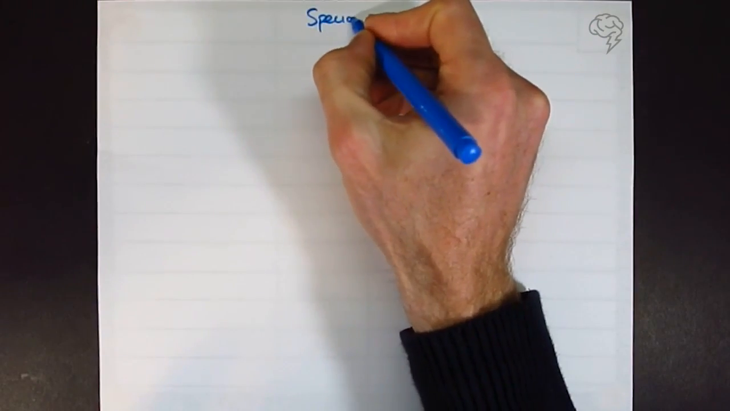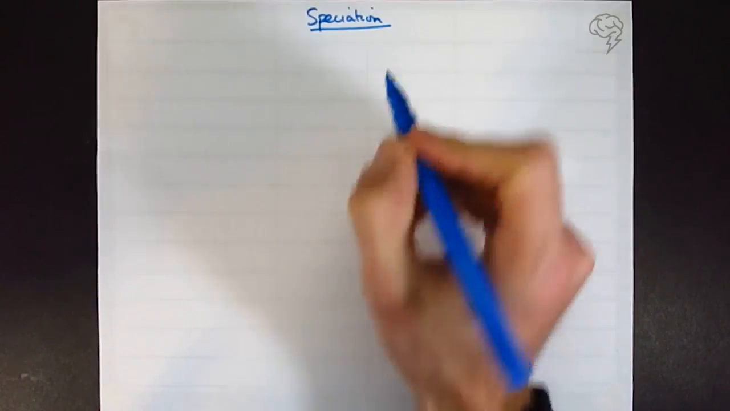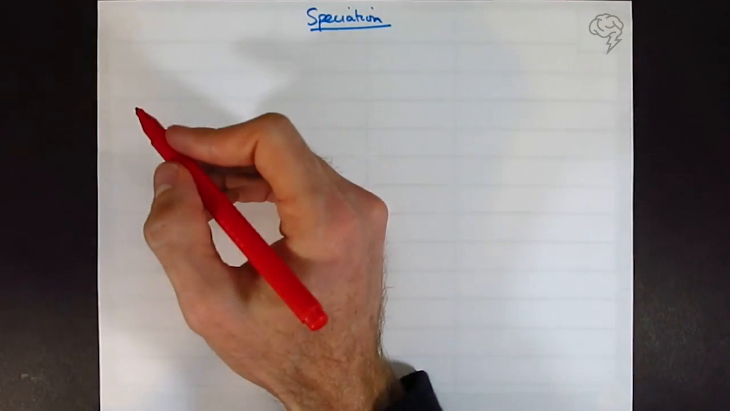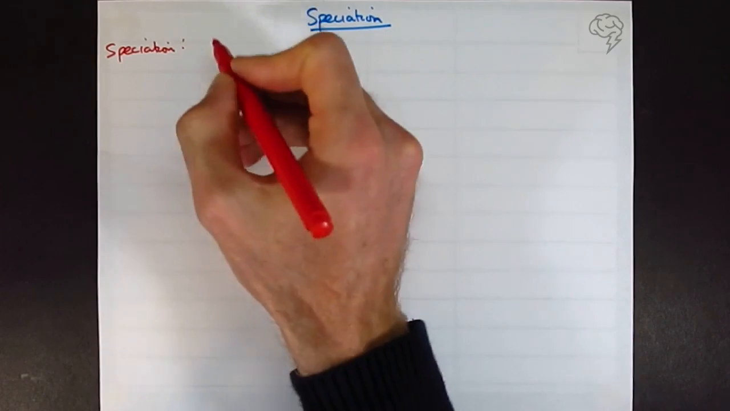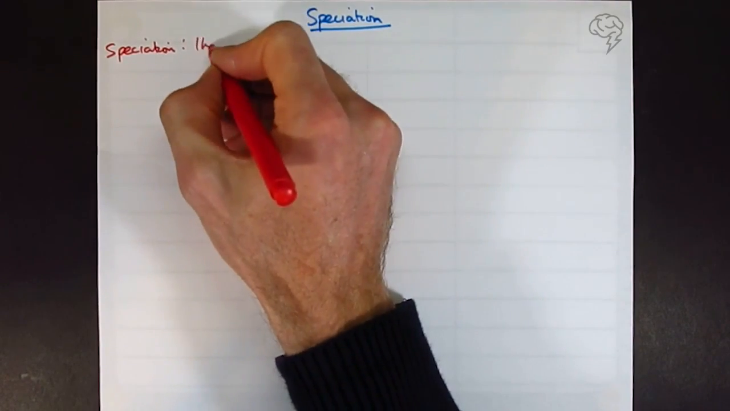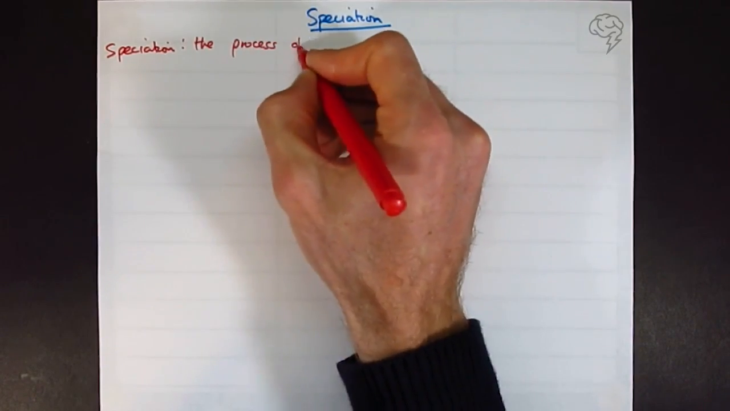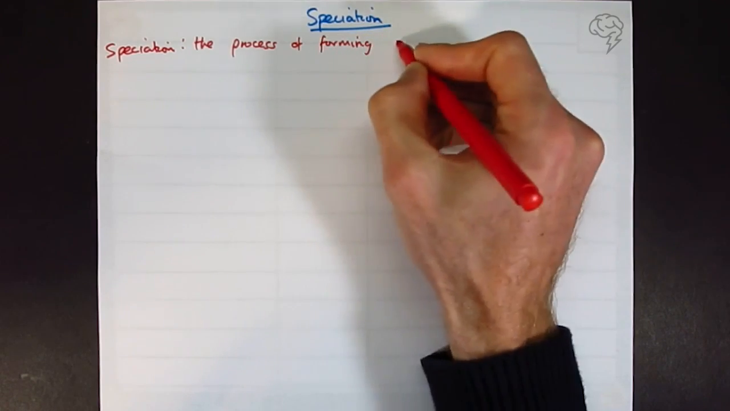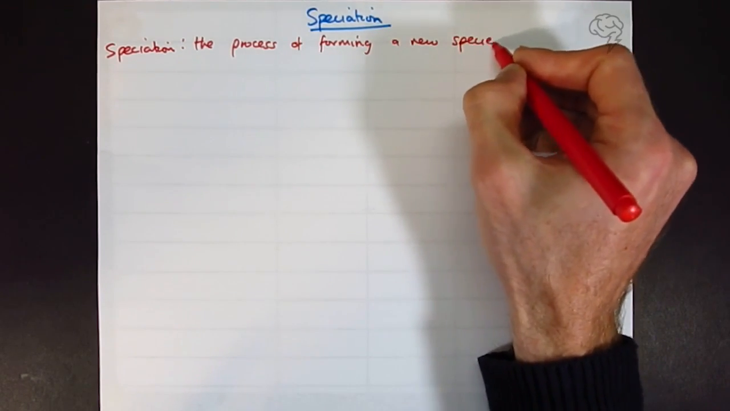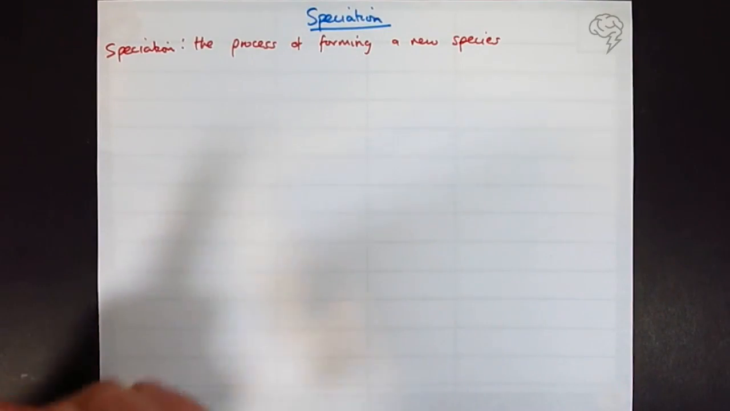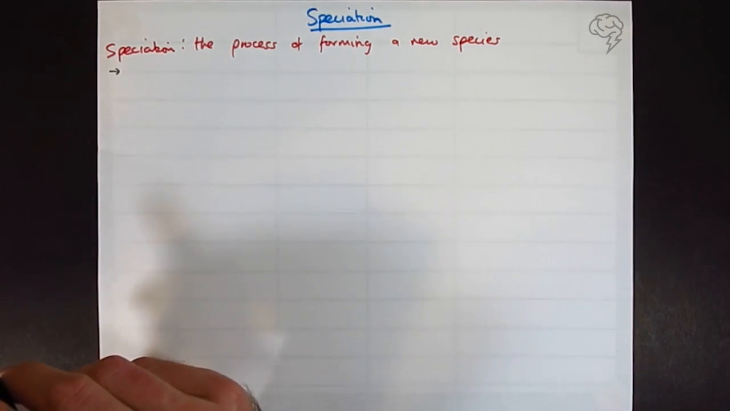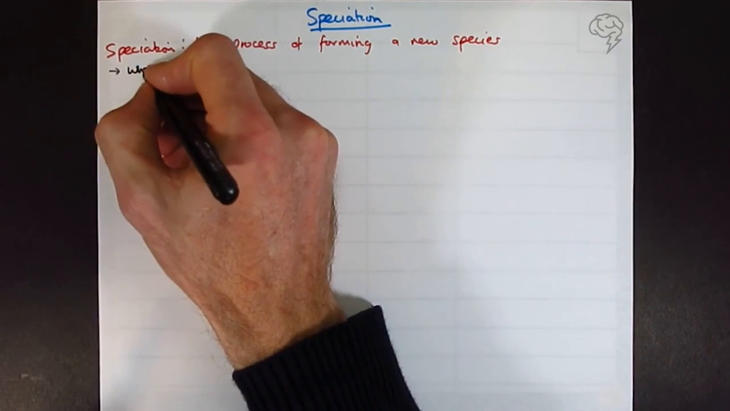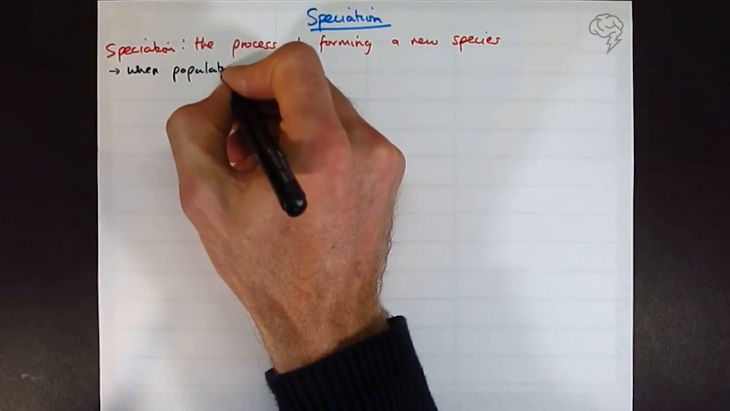Speciation. Okay, let's start off with the definition. Speciation, what is it? It's the process of forming a new species. So the "-ation" tells us it's a process. So this is evolution in action. This generally happens when populations become reproductively isolated. That means that there's no gene flow between their populations.